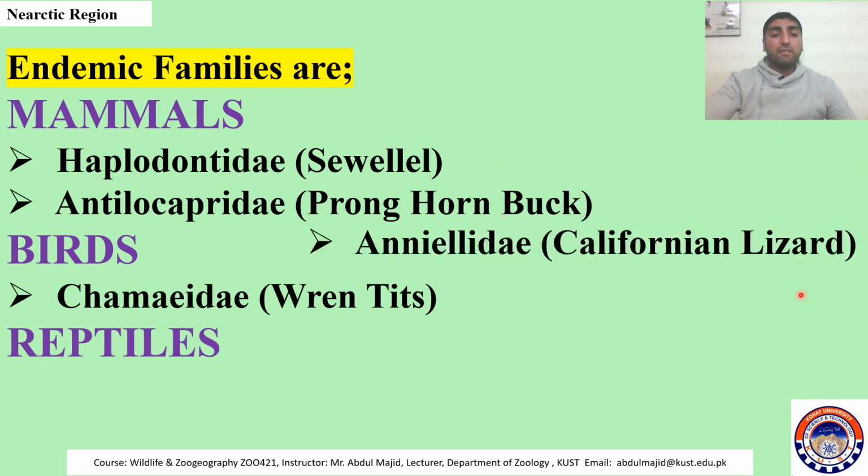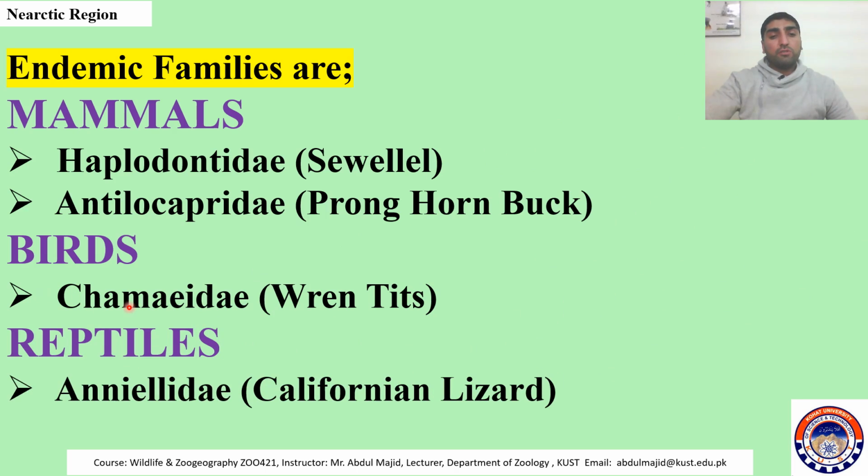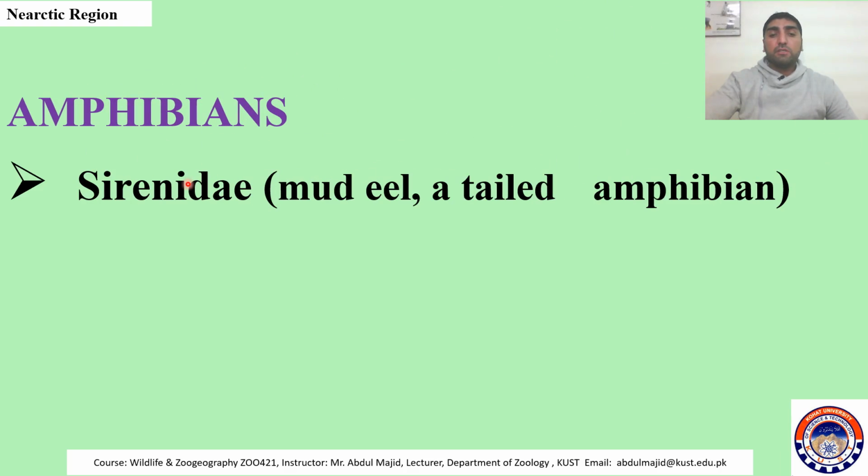You can pronounce it Chamaeidae or Chamaeidae, but I think Chamaeidae would be the best pronunciation. Among reptiles, Anniellidae, a Californian lizard. So these are the endemic families, three plus one of amphibians. The amphibian family which is endemic in this region is Sirenidae, the mud eel, a tailed amphibian.